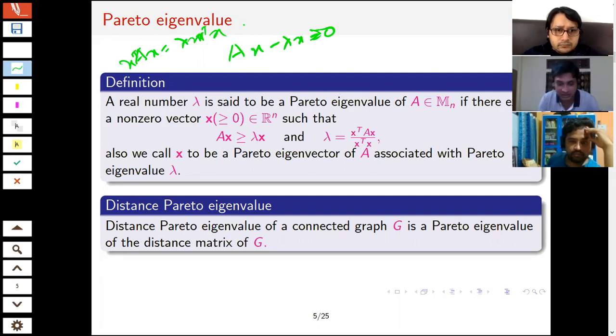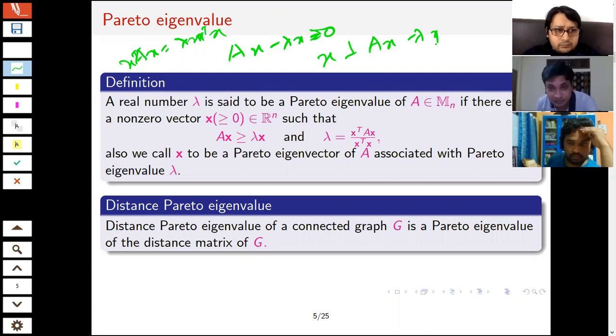But here the concept comes from this: AX minus lambda x is non-negative. We consider the vector x such that AX minus lambda x is non-negative, and at the same time it is orthogonal to the vector x. So it must be orthogonal. If I take this condition, then I get lambda equal to x transpose AX by x transpose x.